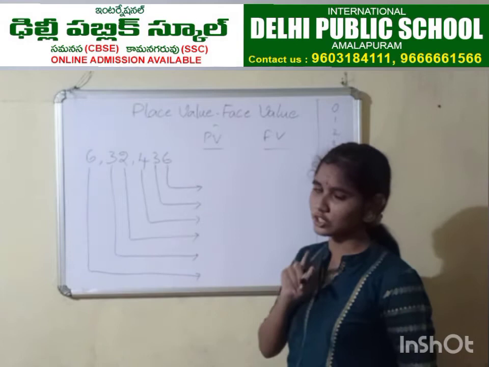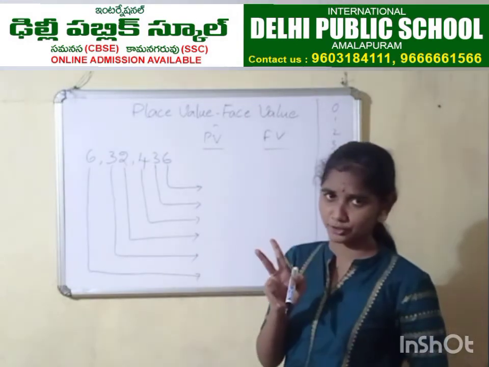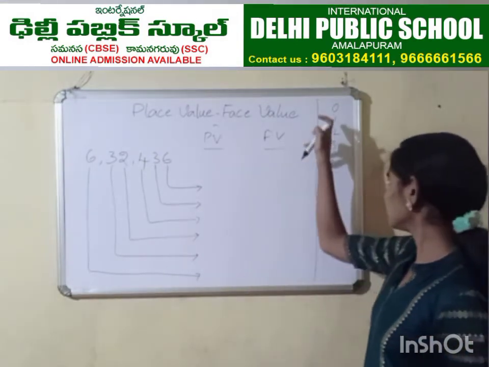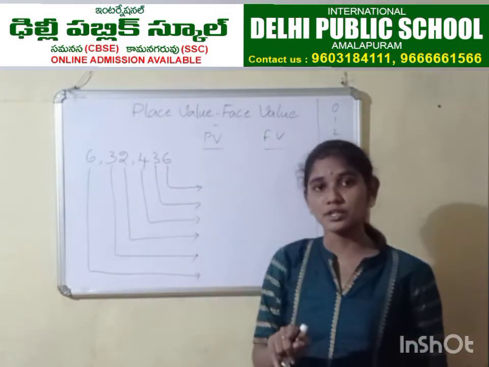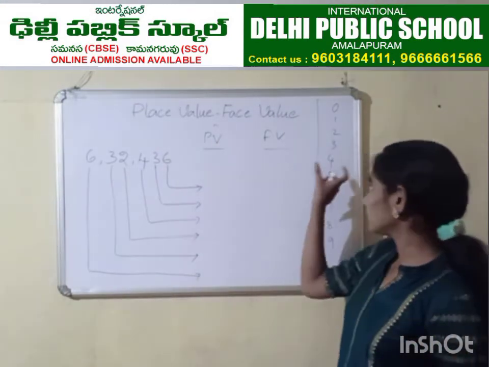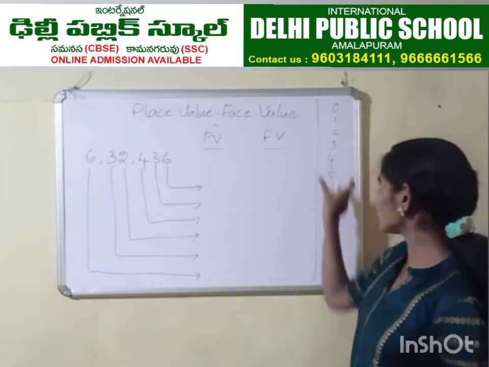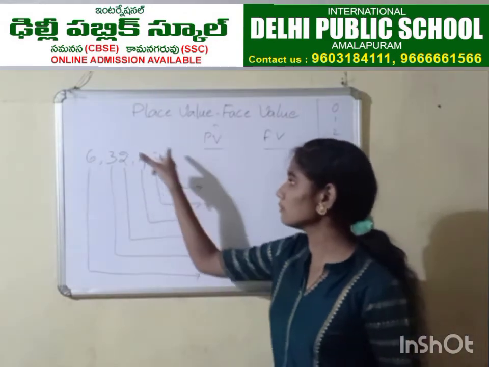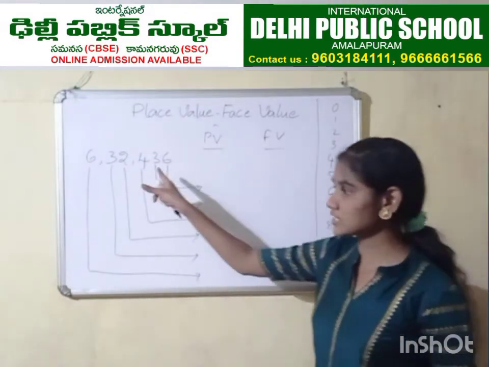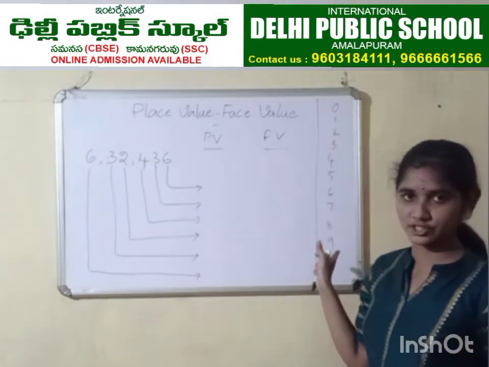You should know the difference between a digit and a number. Digit means this 0 to 9. A number is a thing formed using these digits. See here, this is formed using these digits. So this is a number. These are digits.